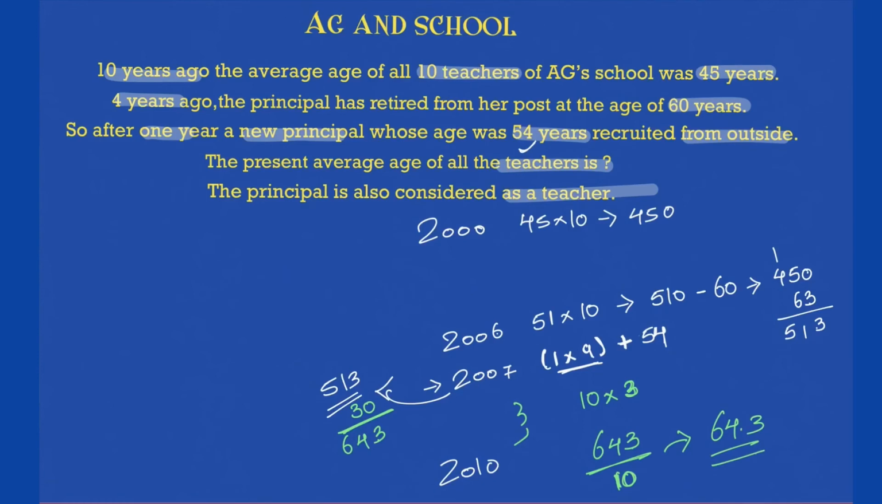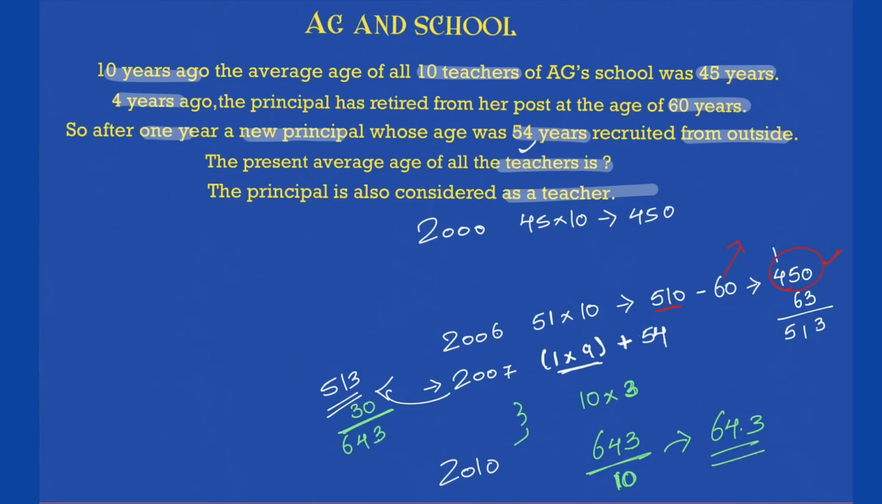So sum of age of all the teachers is 643. So the average age of the teachers in the year 2010 comes out to be 64.3. Okay, and I hope this clears your logic. In case you're still confused, just imagine in the year 2006 the sum was 450, because the sum was actually 510 but 60 left. So sum of age of all the teachers was 450.